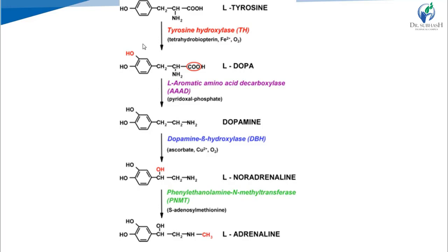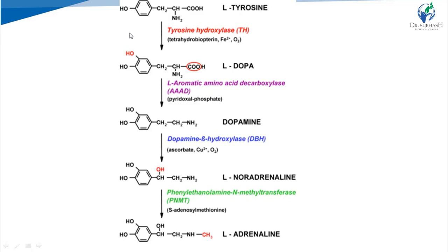Then with the help of tyrosine hydroxylase, hydroxylation is done on tyrosine at position 3, the carbon next to the one with the side chain attached. If the carbon with the side chain is number 1, the next carbon is 2. Here this hydroxyl is attached at position 3. Right? Tyrosine hydroxylase performs hydroxylation of tyrosine.